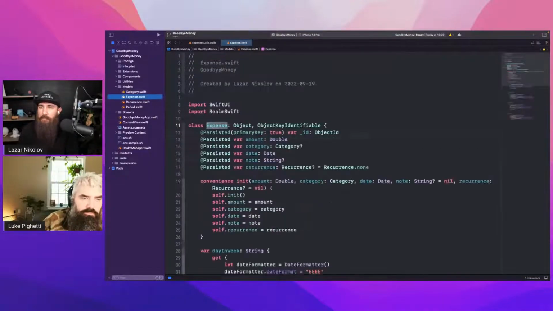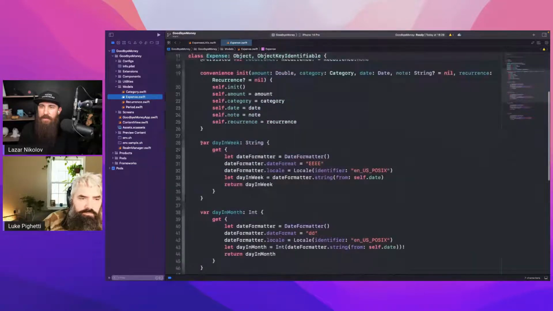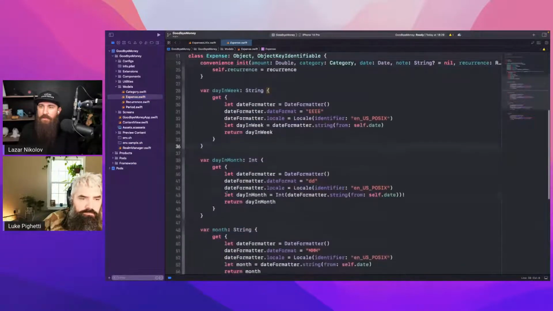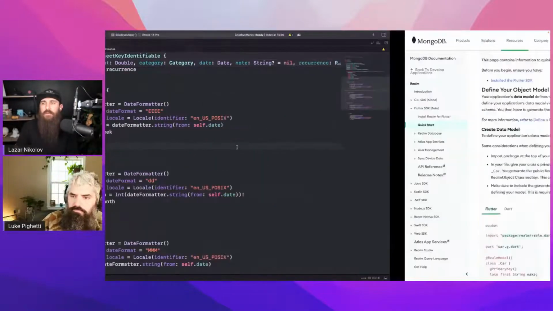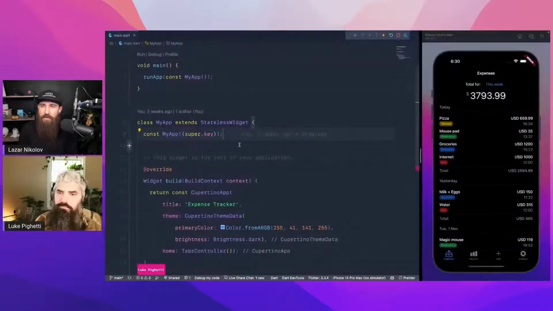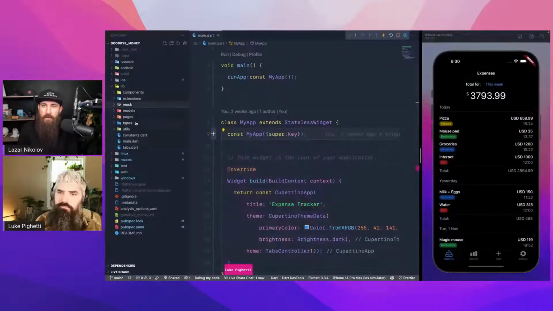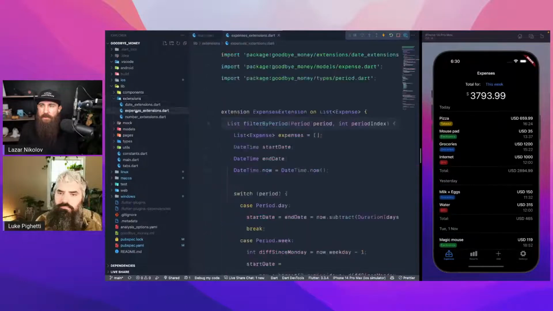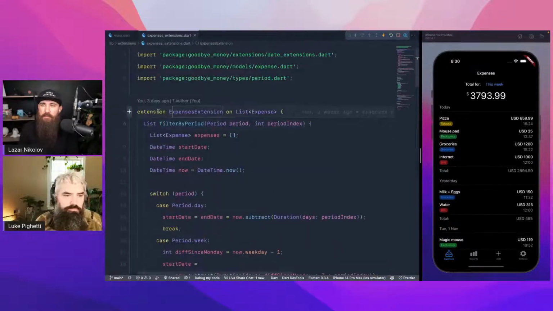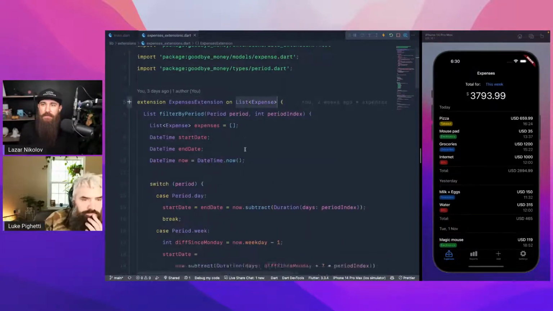We have the expense right here, and also added some additional utility functions. But in our case, because Flutter is super cool, we have extensions, and I already moved them, for example, on the list of the expenses.